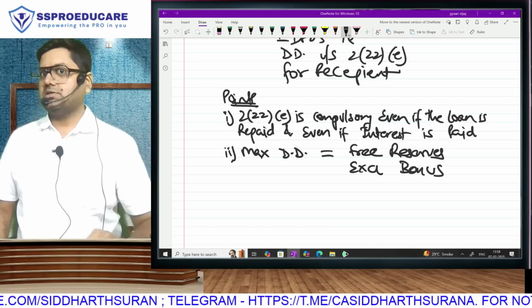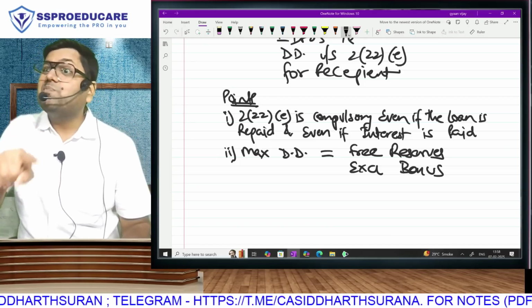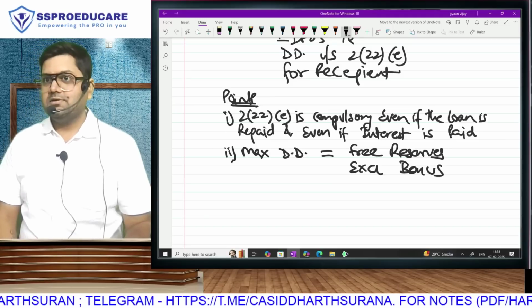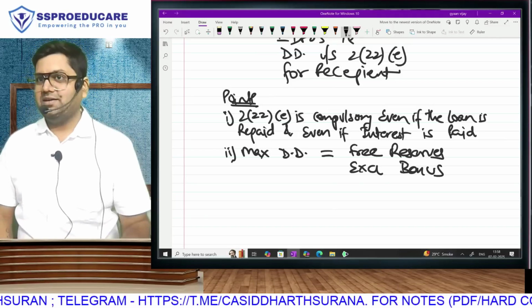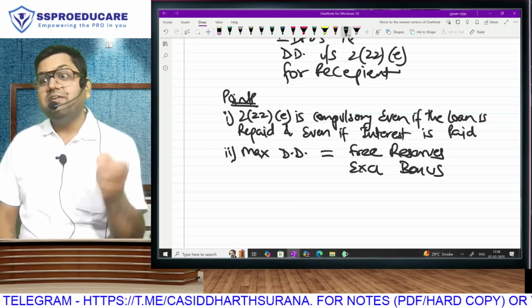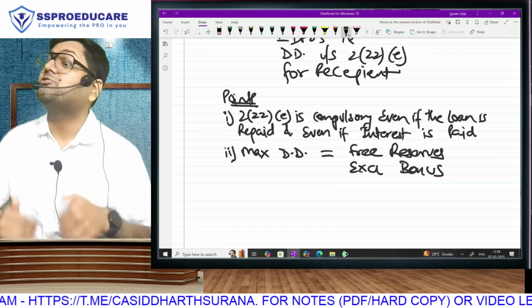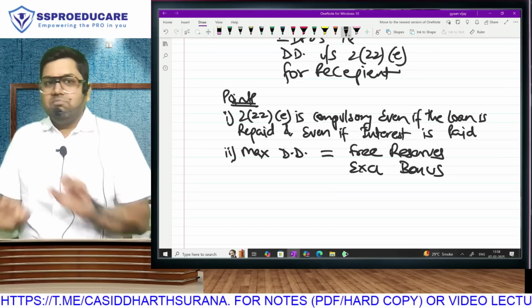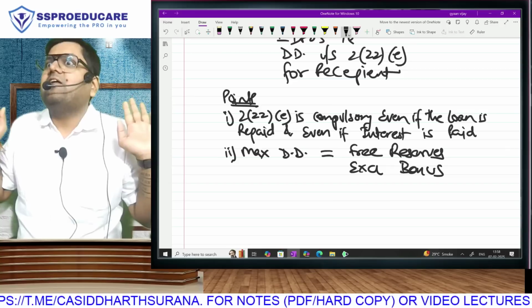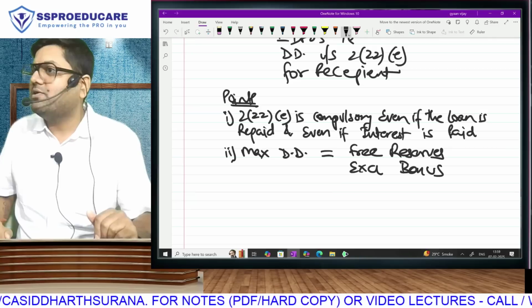Who declares bonus? Company or shareholder? Company. By declaring bonus, the company was reducing its reserves and saving its own liability because ABCD company was liable. So in ABCD, we said including bonus, because companies are declaring dividend and reducing their own liability. But no company will declare dividend for 222E purposes because company was never supposed to pay tax on 222E.